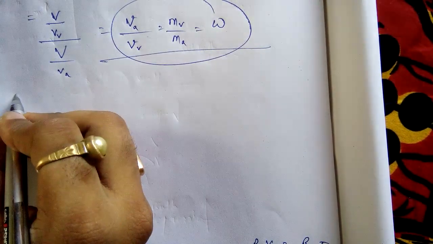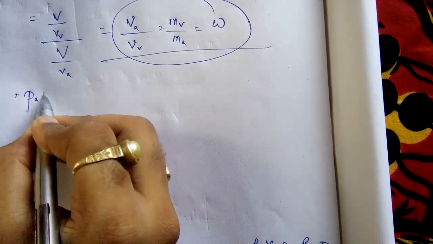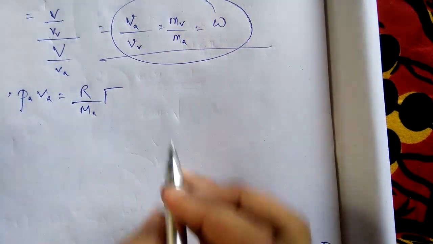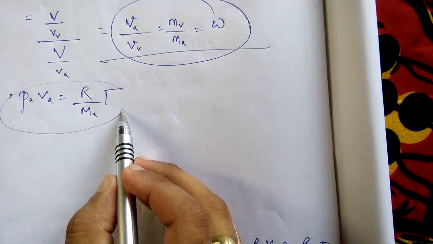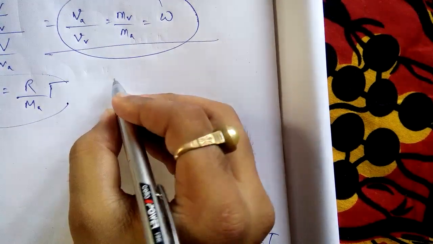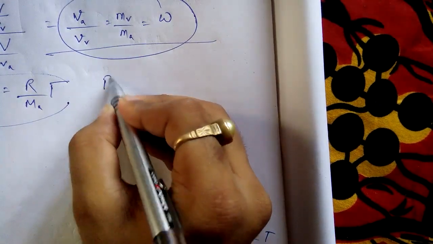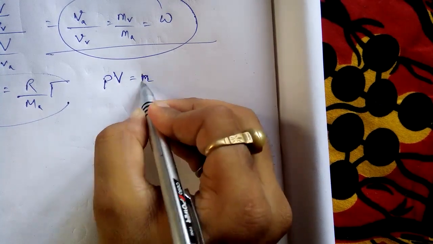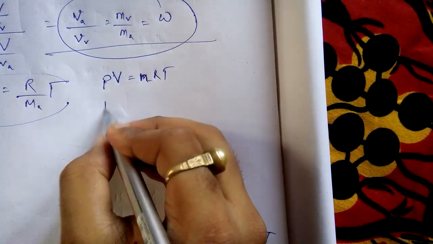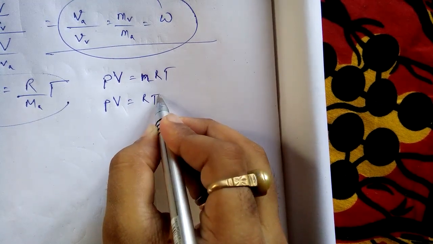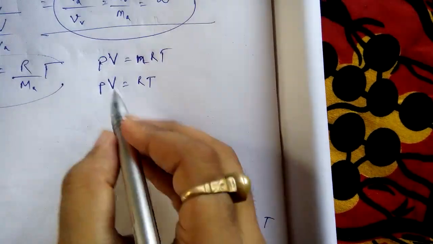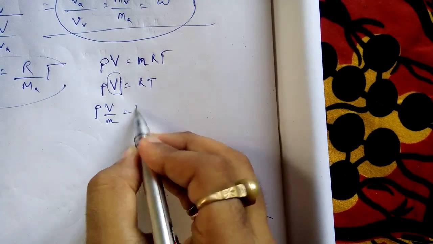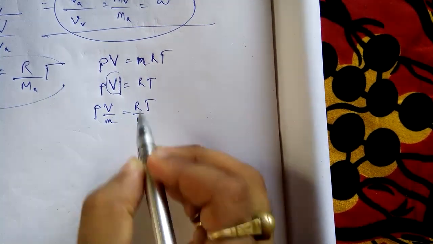Now we know that PA into VA is equal to R by MA into T. From where do we get this formula, I am showing you. We know that PV equals nRT. If I take n as 1, then PV equals RT. This capital V, if I just divide it with mass, I am getting this.